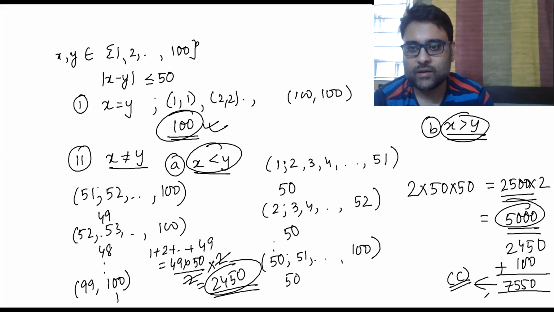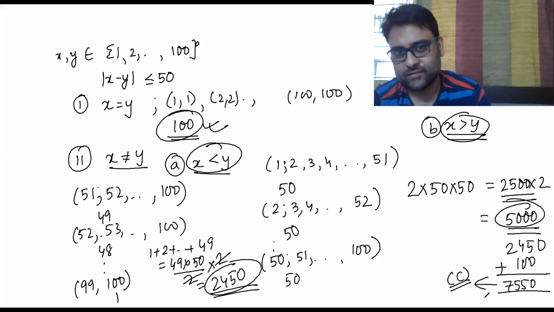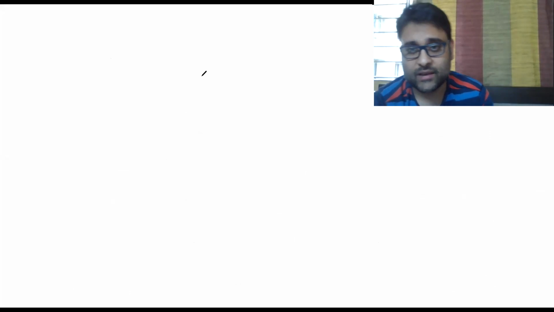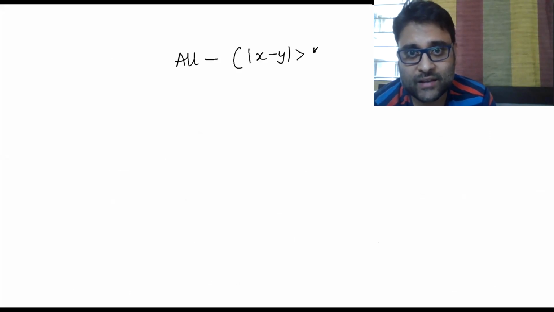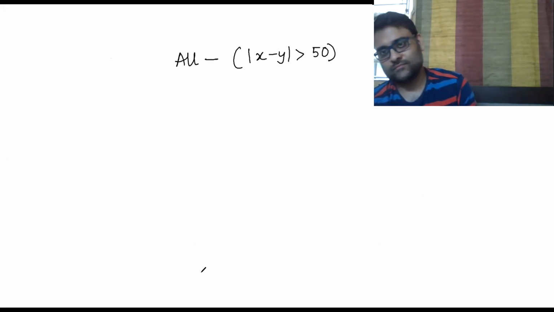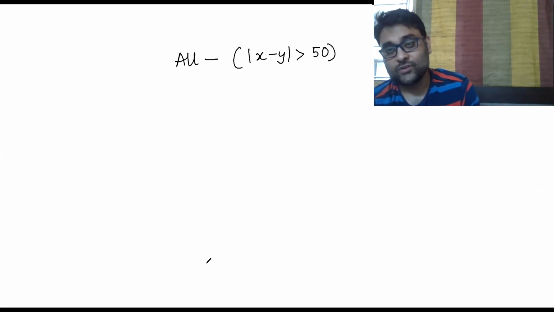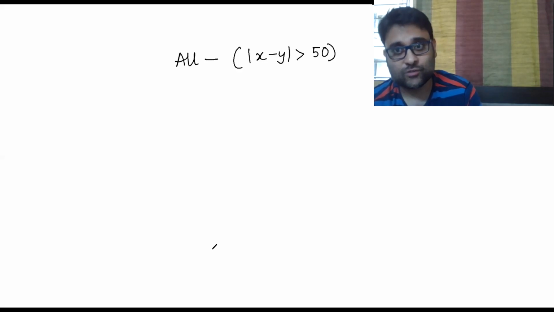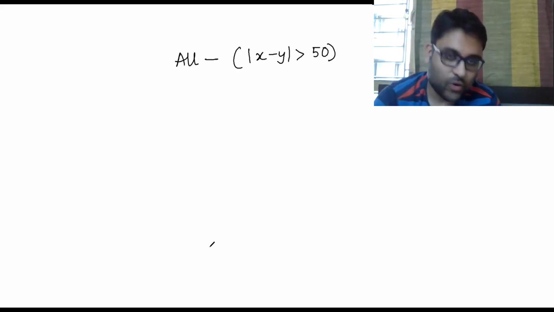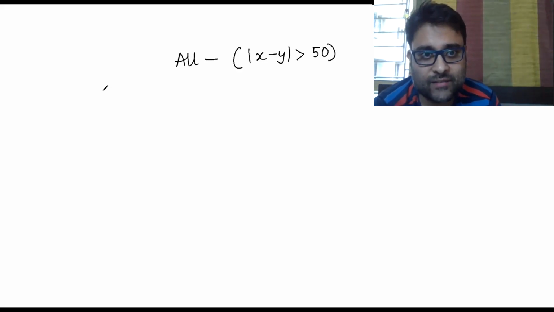Another way to do this would be to consider all cases minus the case where mod x minus y is greater than 50. So you can think about it in this way also. What will be considered here? All cases, x, y belong to 1 up to 100.